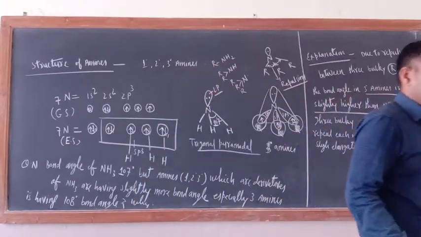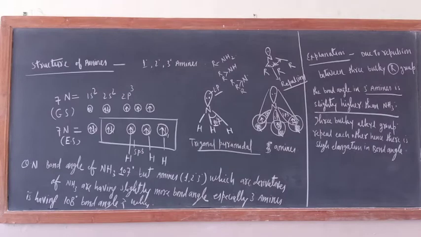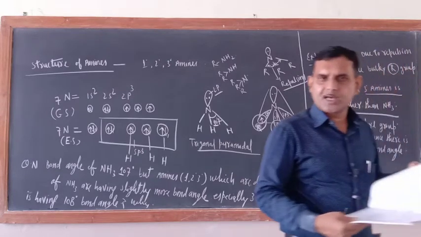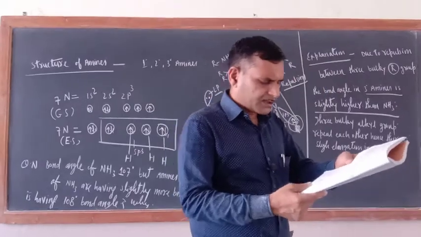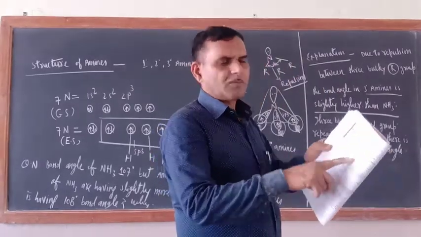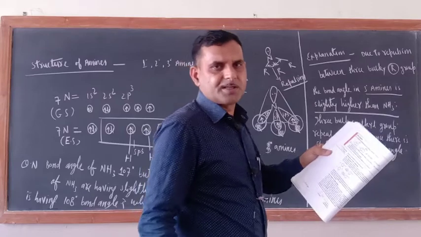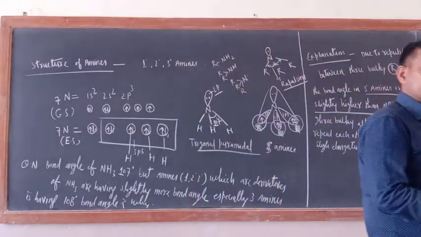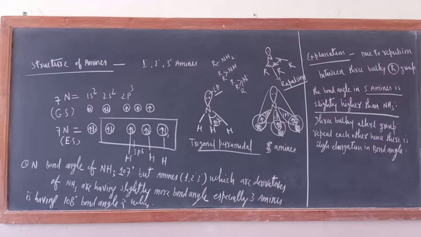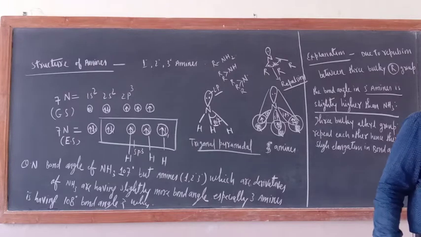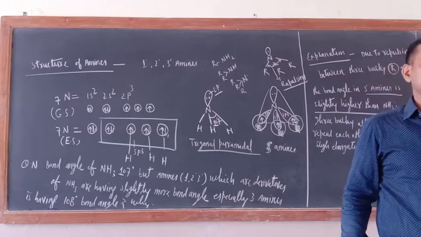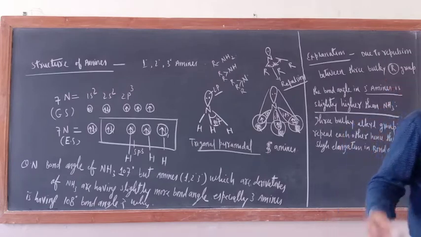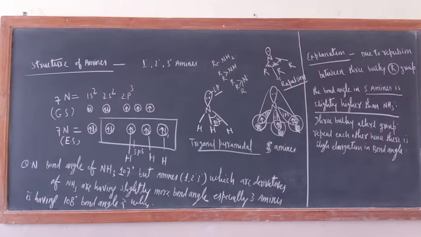Now try to understand here. Isomerism is not taught in the NCERT book, but on page number 384 they have given one question which is based on isomerism, so it is better to have some idea about isomerism. Just like other organic compounds, amines also show structural isomerism: chain isomerism, position isomerism, functional isomerism and metamerism. So let us have some idea about isomerism, especially functional isomerism.